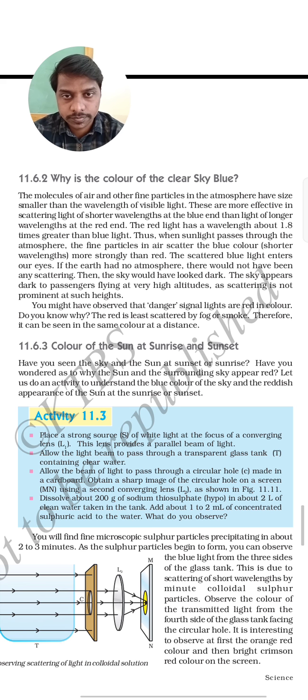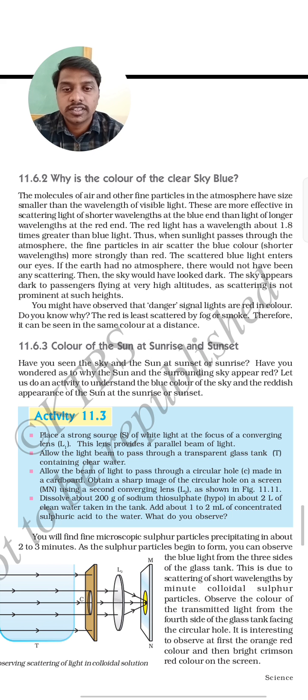But if we go above the atmosphere, the sky will look dark. Why? Because there is no atmosphere present at a high altitude. So that's why we see the colour of the sky as blue. You might have observed that danger signal lights are red in colour.